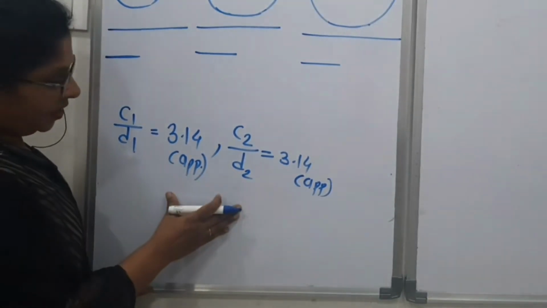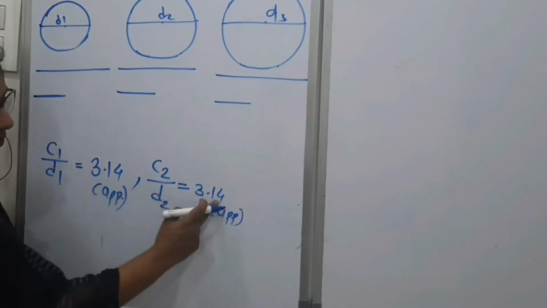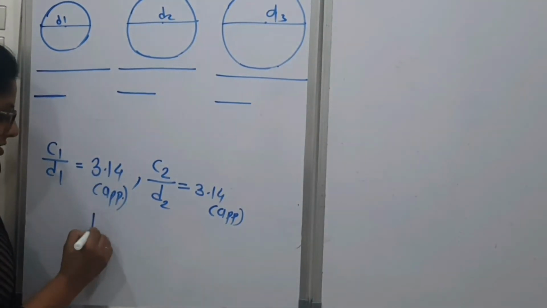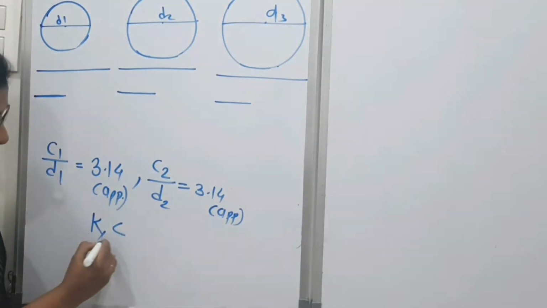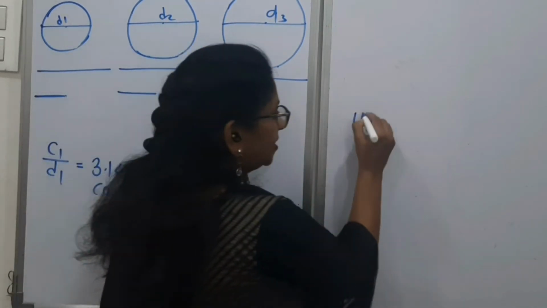Now, if we observe, the ratio of circumference to diameter comes out constant. So we could denote this constant as K or C or any alphabet. But why pi only? Because the Welsh mathematician